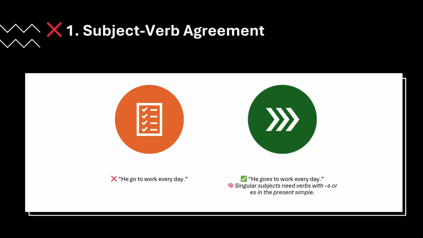Whenever we have a singular subject, we need to make sure the verb comes with s or es in the present simple. So, he go to work every day is not the correct sentence. He goes to work every day. That is the correct sentence.